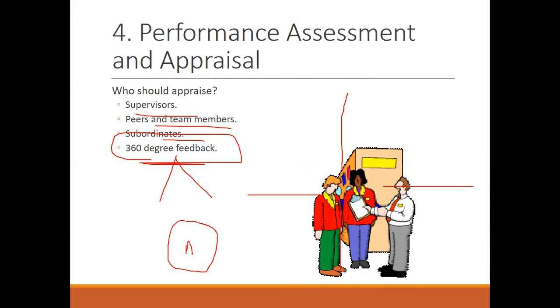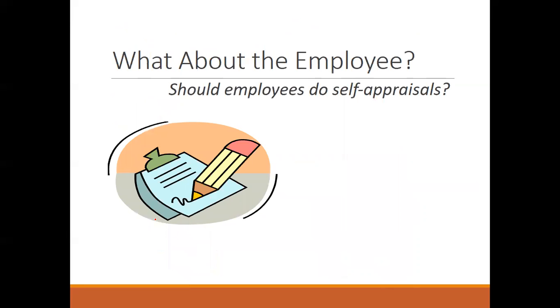So here is an employee A. The employee A is in contact with the customers, with the suppliers, with the peer groups, or with his superiors. So from every point of view, the appraisal is considered and the feedback is taken, and then the appraisal will be decided. Now, what about the employees? Should employees do self-appraisal? Yes. And in some organizations, this self-appraisal is a part of your 360-degree appraisal. And yes, it is accepted. It is done in a very normal way. It depends upon the organization, whether they have this practice or not.